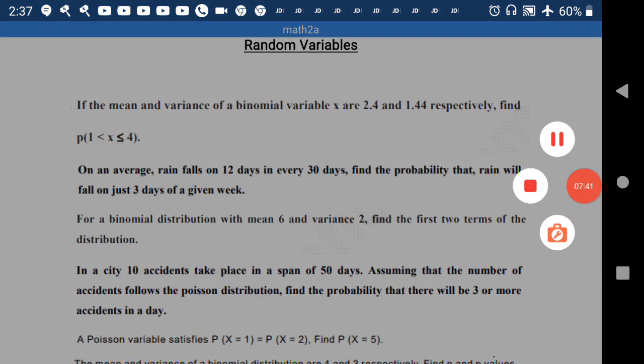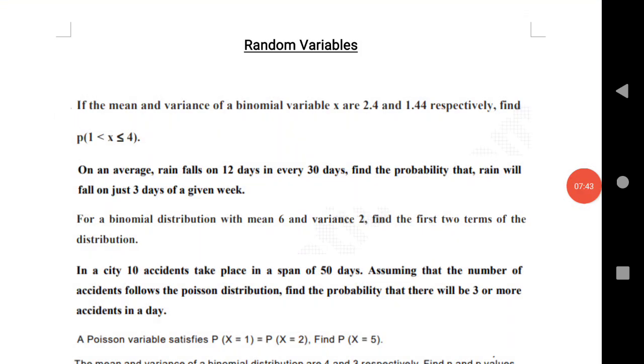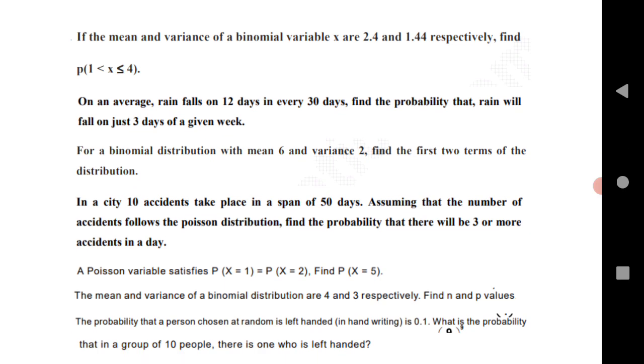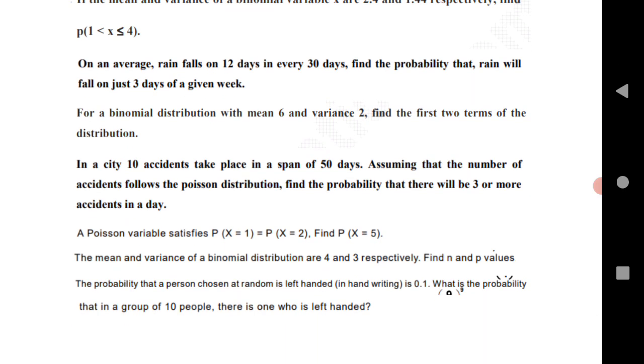The most important question is, if mean and variance are given, find the value of P(1 < X ≤ 0). Next, the average rainfall question. Binomial distribution, mean and variance are given. Find the first 2 terms of the distribution.